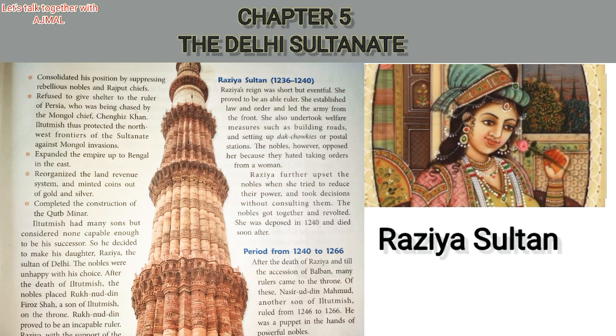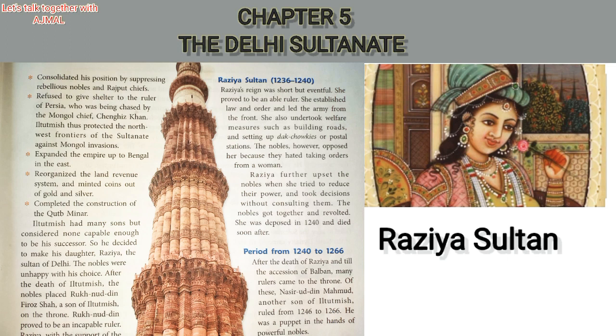Okay, and she also undertook welfare measures such as building roads and setting up chowkis or postal stations. Many of the works for building roads and other construction works were done by Razia Sultan.